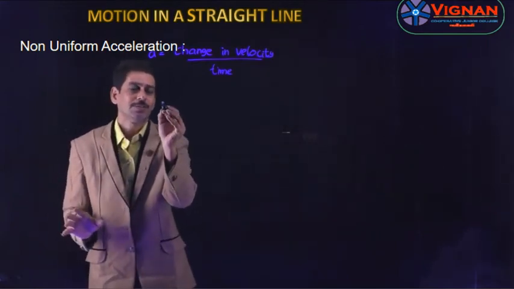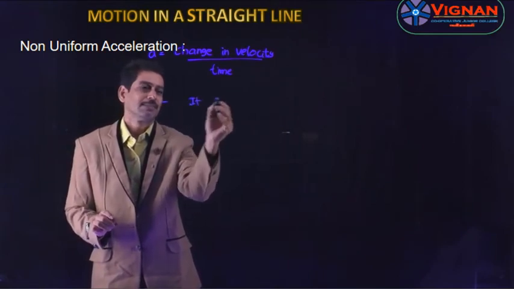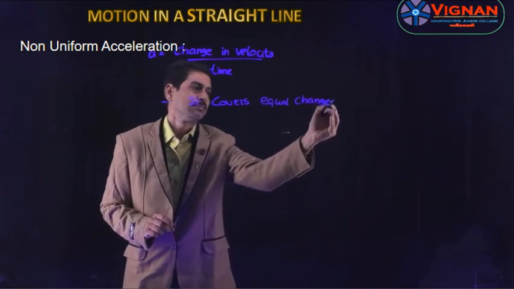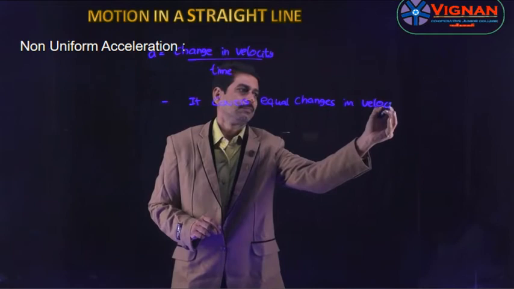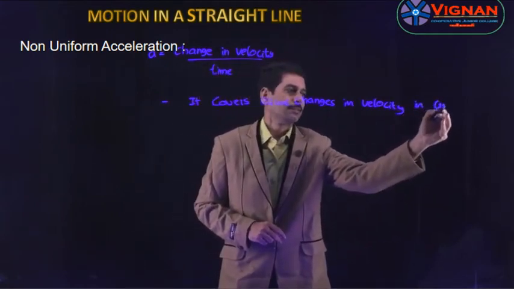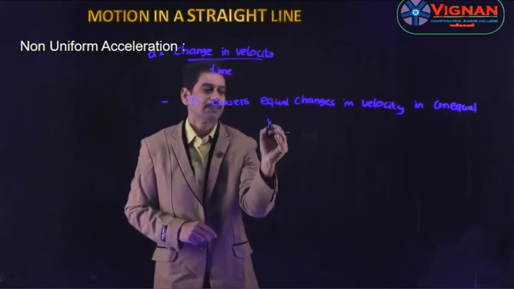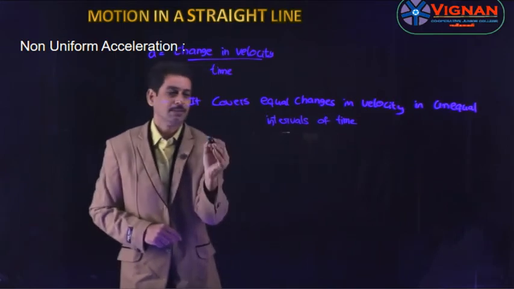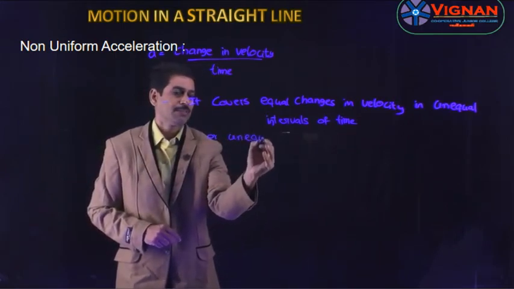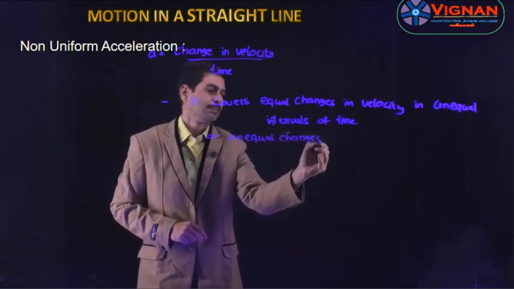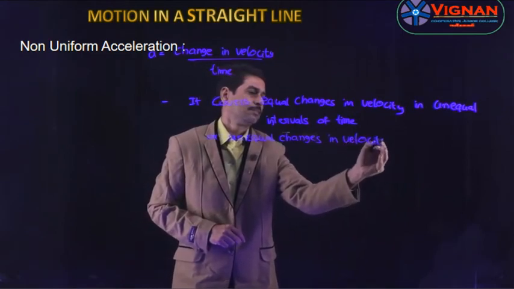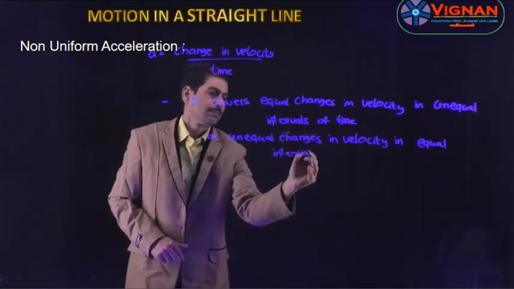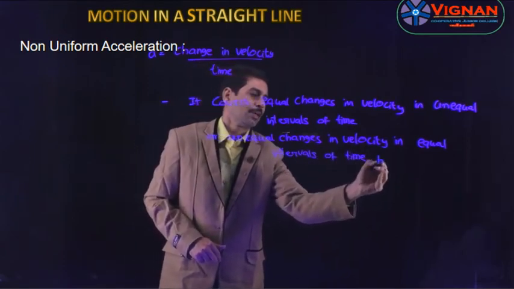So the acceleration is said to be non-uniform if it covers equal changes in velocity in unequal intervals of time, or unequal changes in velocity in equal intervals of time, however small the intervals may be.